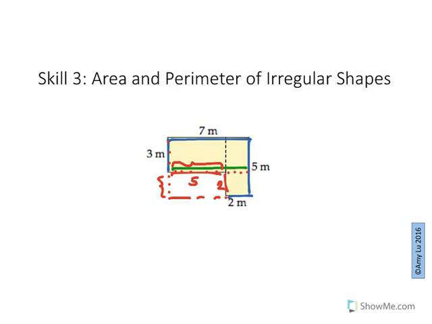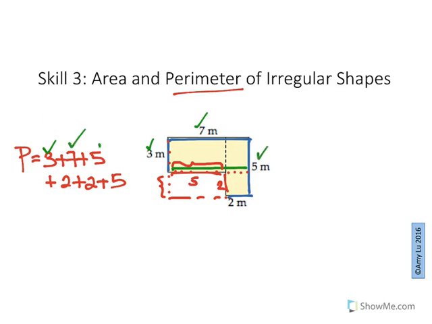So now that you know all your missing information, let's proceed to find the perimeter. So be careful to make sure you add all the numbers. So I'd like to write it out and check every number. 7 plus 3 plus 5 plus 2 plus 2 plus 5. And then I'll just double check that I have every number. 3, yep. 7, yes. 5, yes. 2, yes. 2, yes, and a 5.